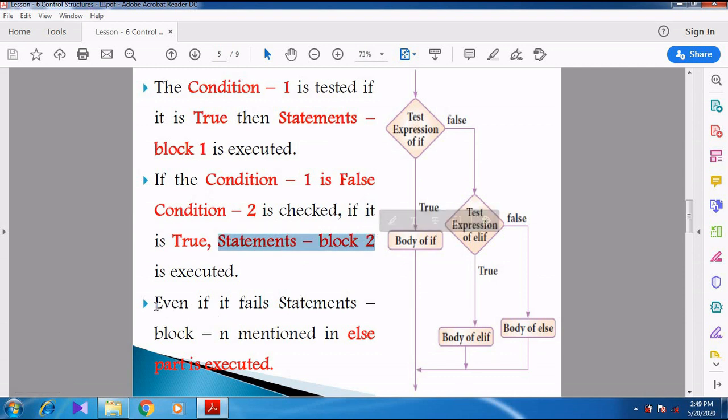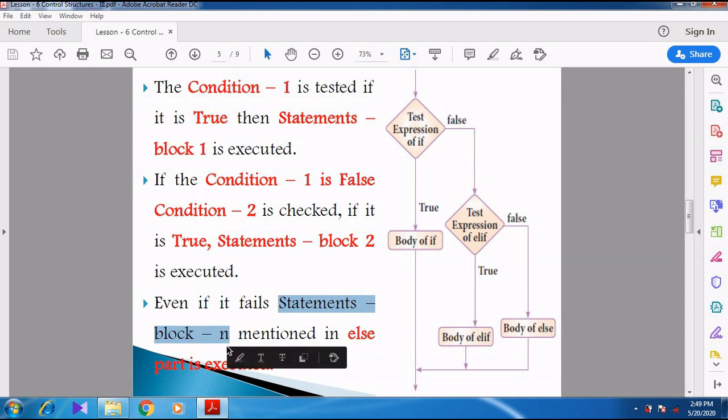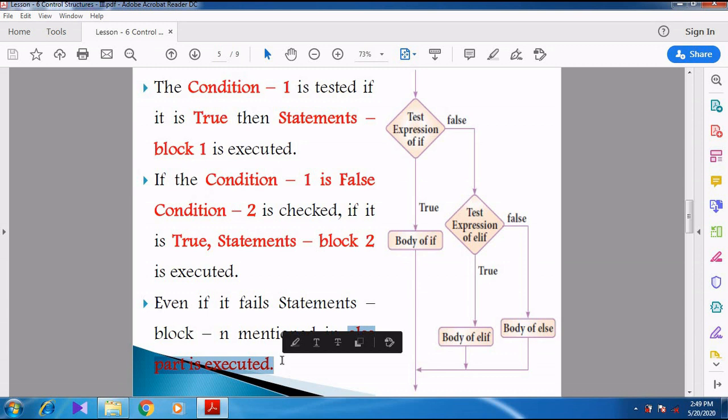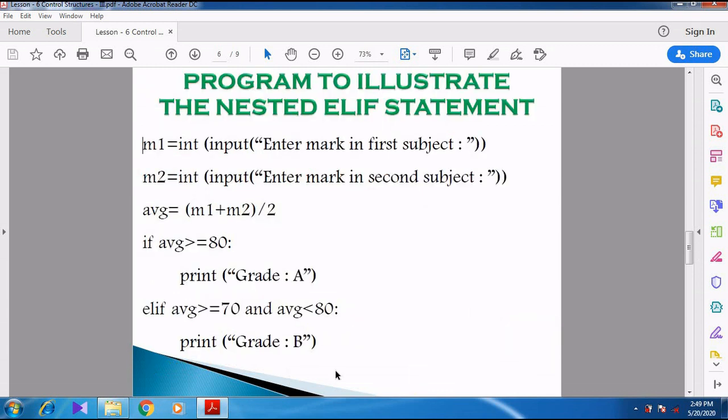Even if the second condition fails, or the last condition, whether it is the second, third or fourth condition, becomes false, then automatically the statement block N, which is mentioned in the else part, is executed. I think we can see this through a program. So now let us see it through a program in an easier manner.